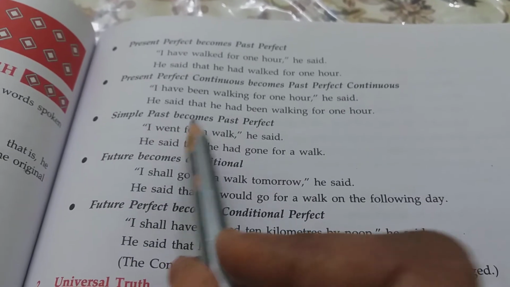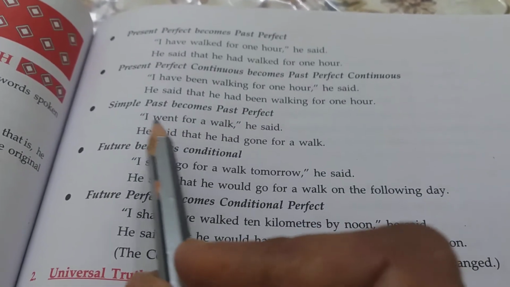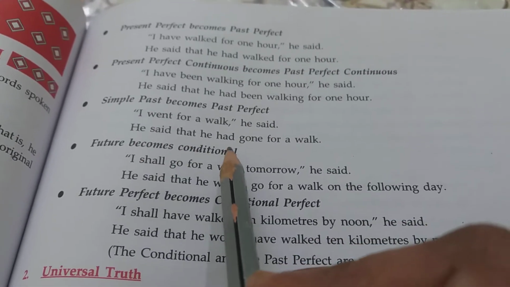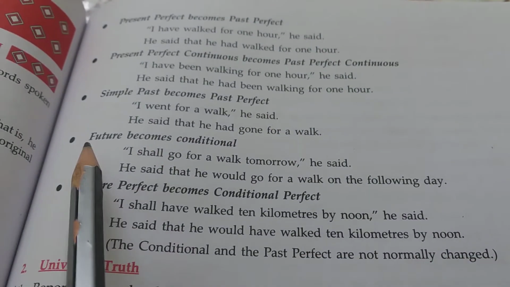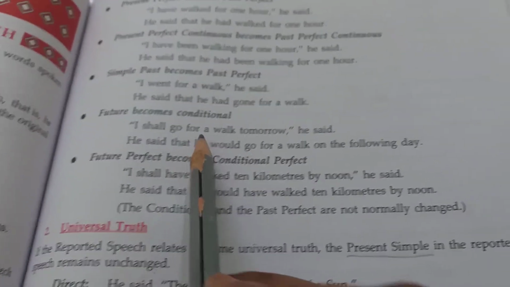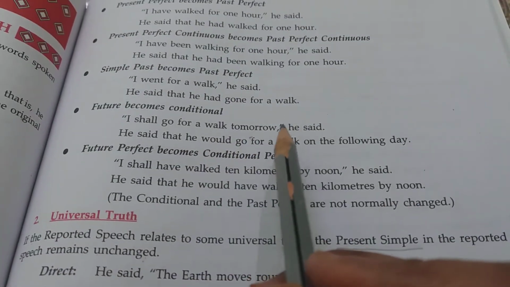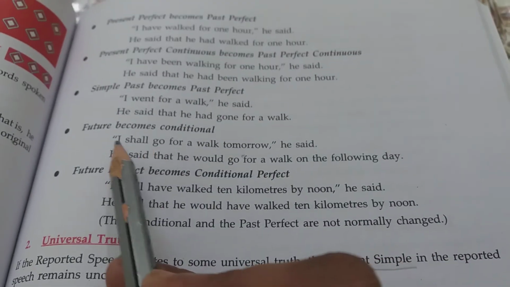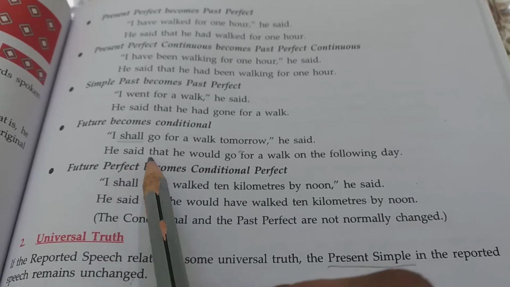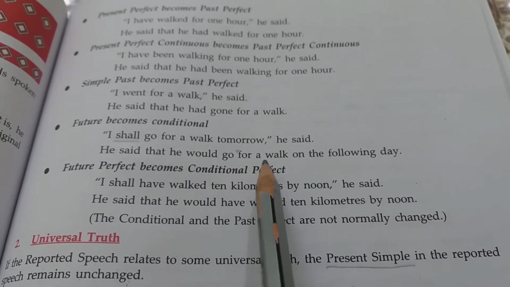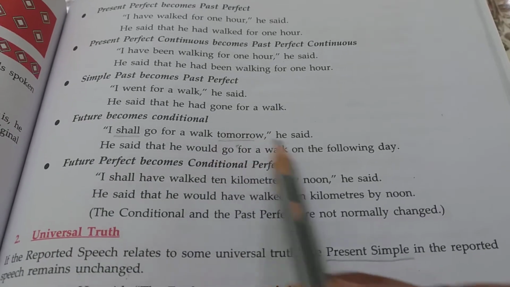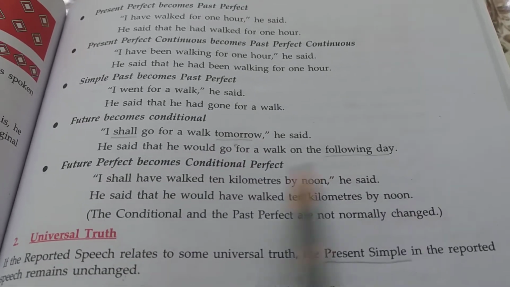Simple past becomes past perfect. I went for a walk, he said. He said that he had gone for a walk. Future becomes conditional. I shall go for a walk tomorrow. So tomorrow is a condition here, and I shall is indicating the future tense. He said that he would go for a walk on the following day. Tomorrow will turn into the following day.